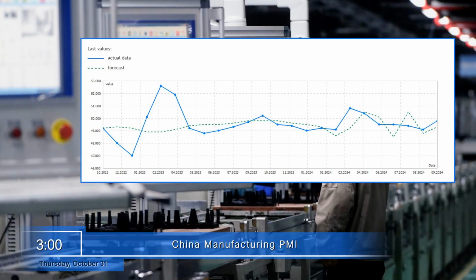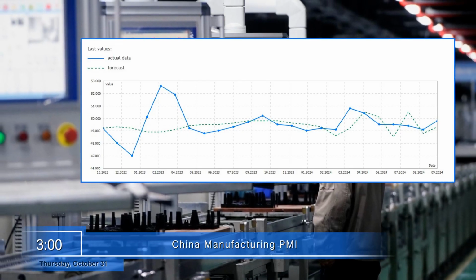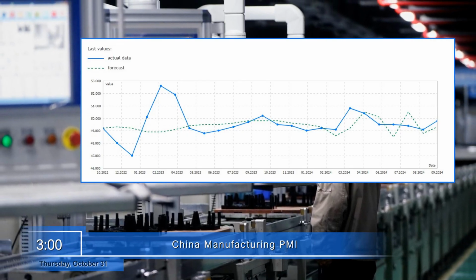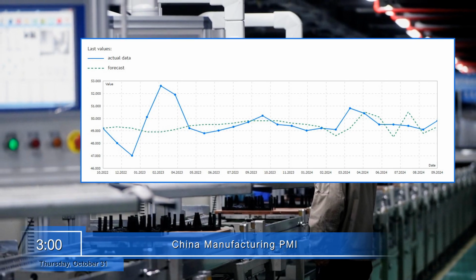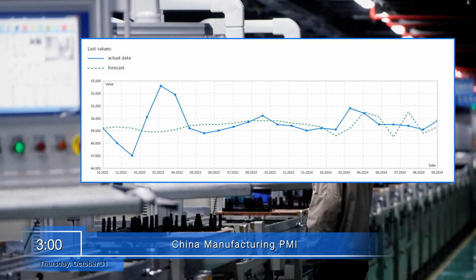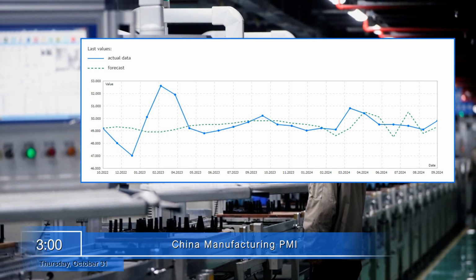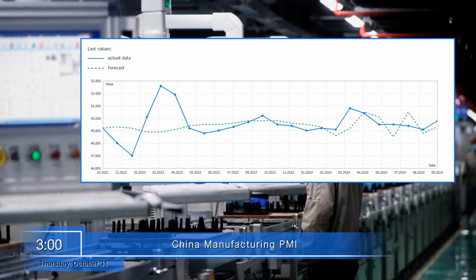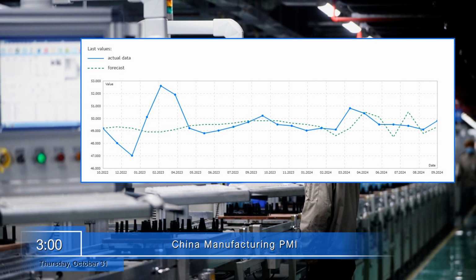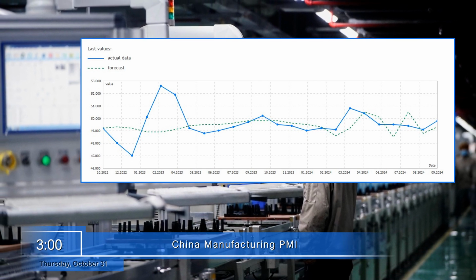Thursday, October 31. News from China will be in the center of attention of analysts on this day. At 3 o'clock, the Purchasing Managers' Index of the country will be released. The index value above 50 indicates a general growth of business activity in the industrial sector. An increase in the industrial PMI leads to the appreciation of the yuan.